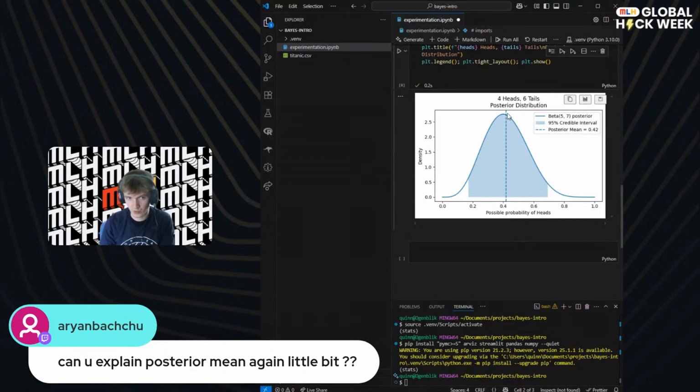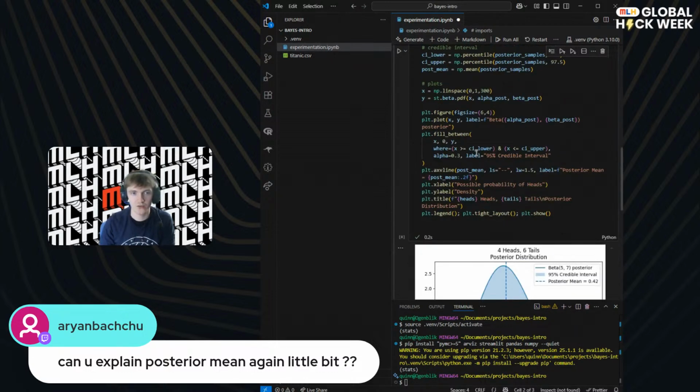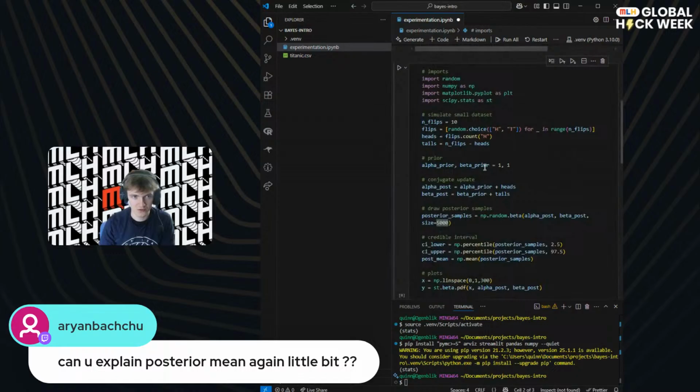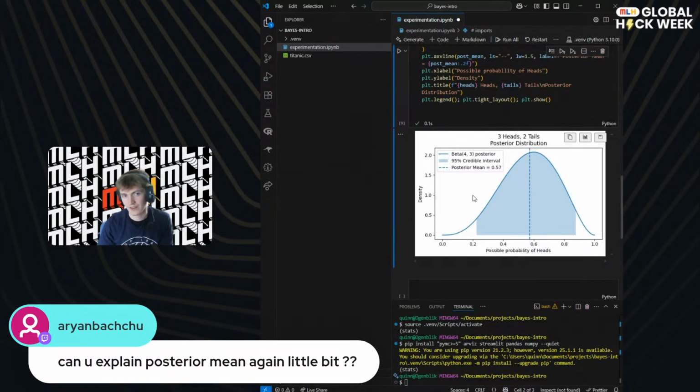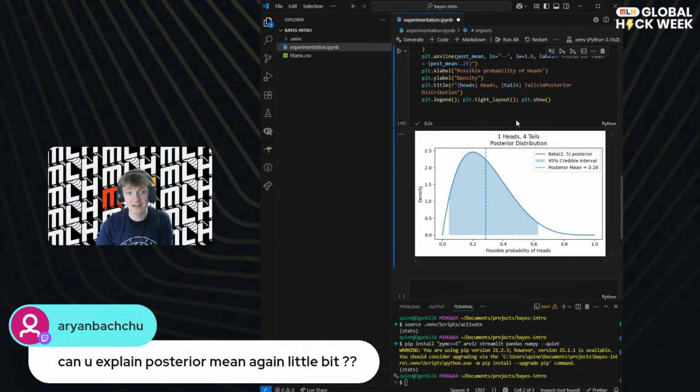If it was symmetrical, this would go through the middle, and the mean and the mode would be the same, but it's not. So let's run it again. Okay, yeah, here we go. This is even more asymmetrical. We've got one head and 4 tails.